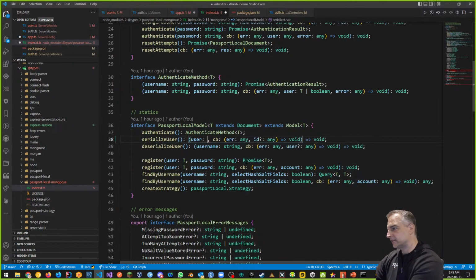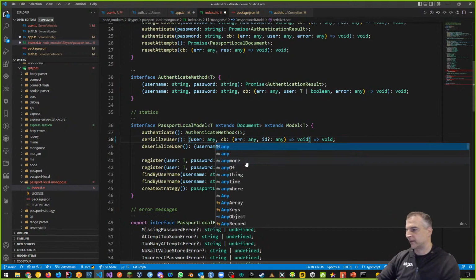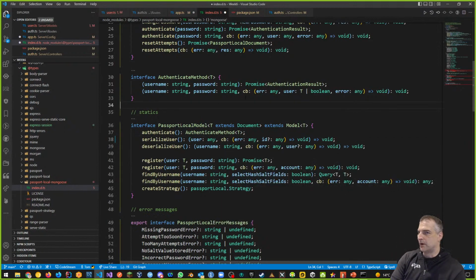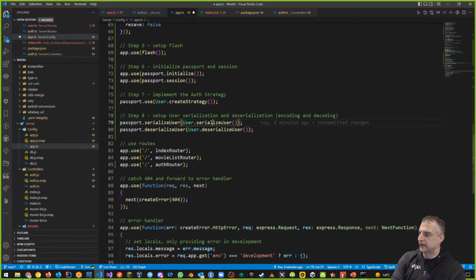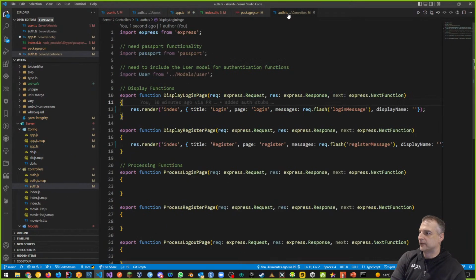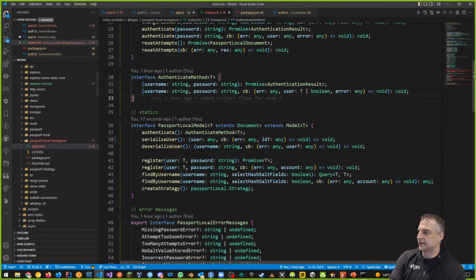If I made this into any, as an example, if I actually changed the model, did this and saved, and if I go back to my app.ts, then it solves my issue. So remember that any is a way of solving problems if you have a problem with TypeScript. But what I've done is I've changed the type definition for this.